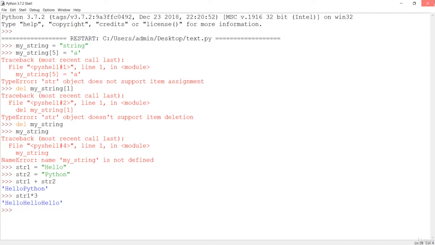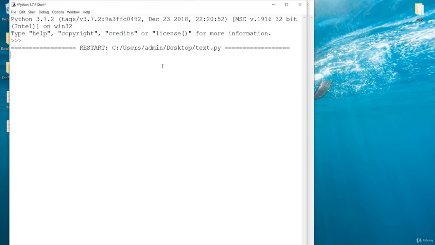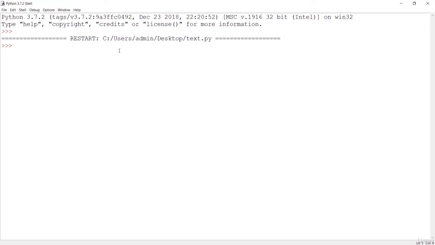So let's see some of the inbuilt methods of a string now. Let me close this one more time, and here let's see some of the inbuilt functions of the string. First of all, I'll make a simple string, happy birthday. Let's manipulate this string with inbuilt functions of Python. First, we'll see the capitalize function.